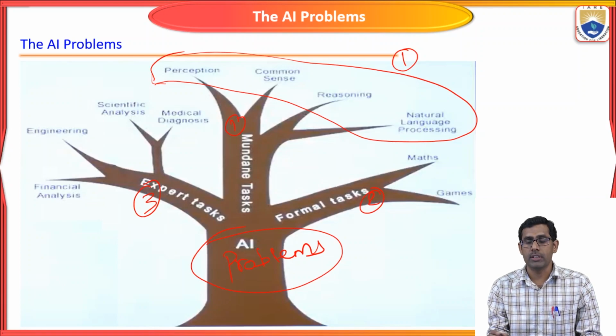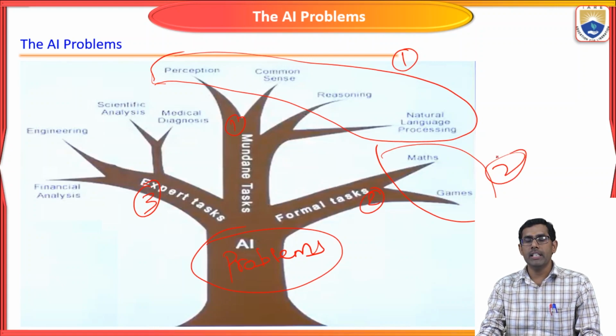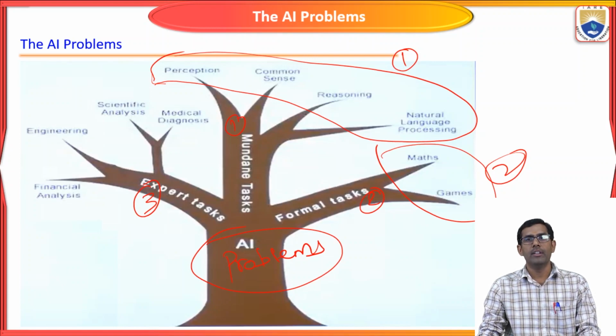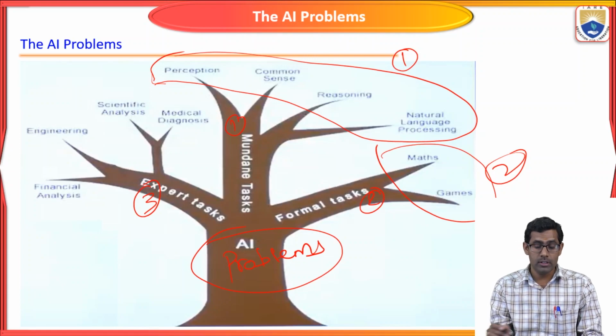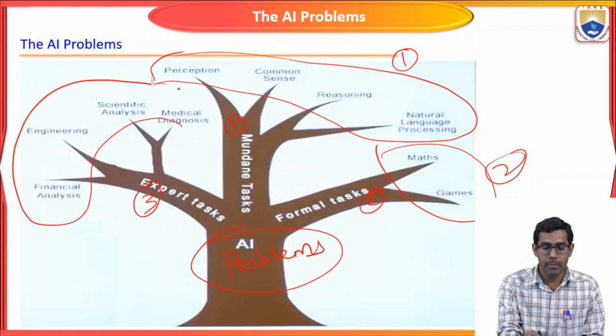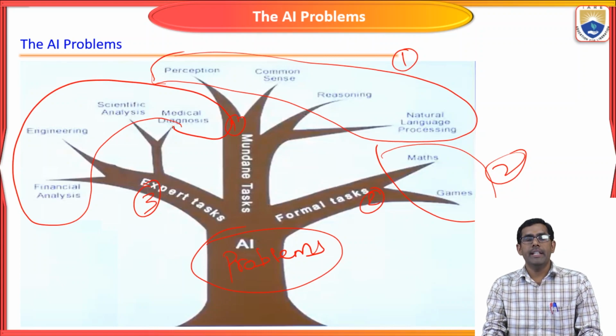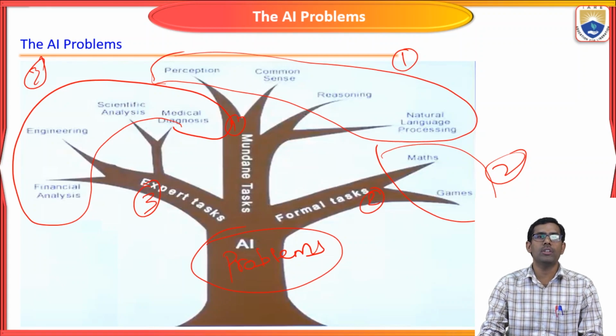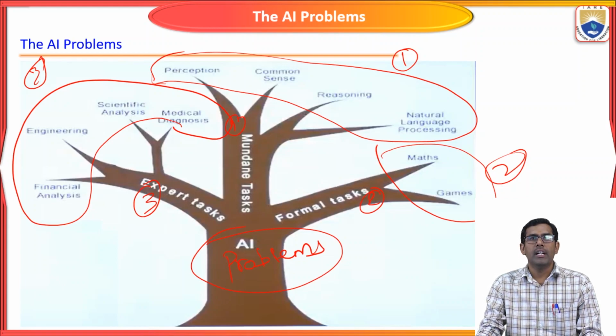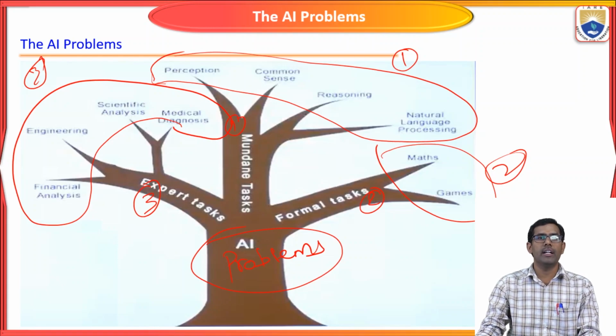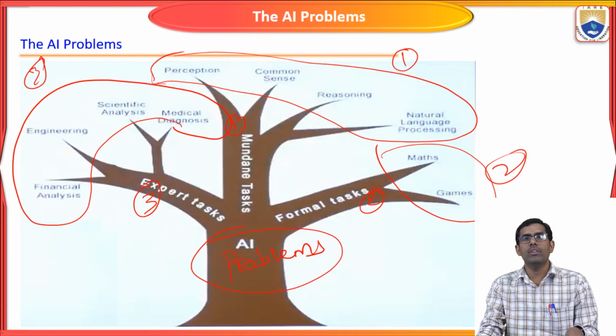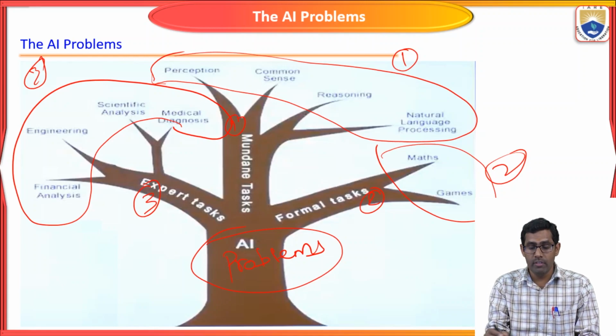The second one is the formal task. Under that, we have two tasks: mathematical analysis and games playing. The third one is the expert task. Under the expert task, we have four types of analysis: medical diagnosis, scientific analysis, engineering, and financial analysis. So this is how we segregate all three AI problems. First we will see the mundane task.